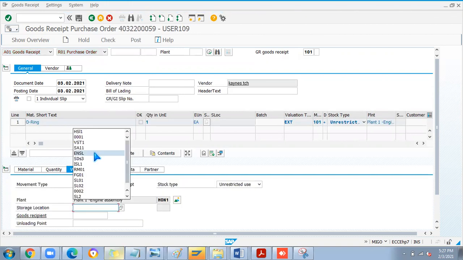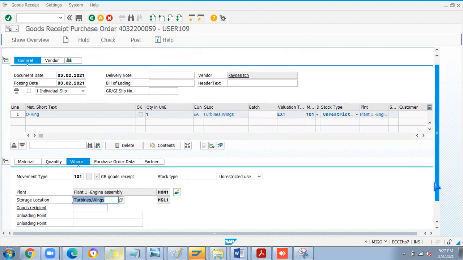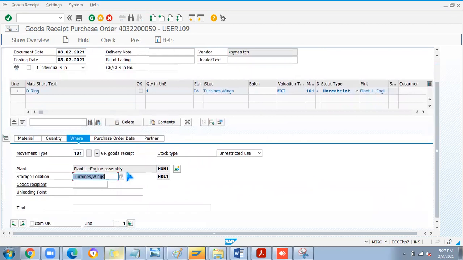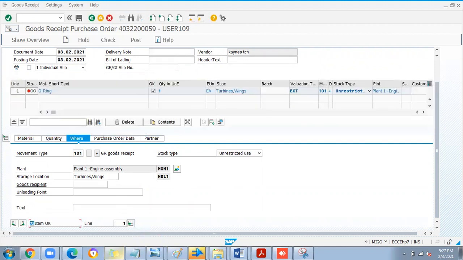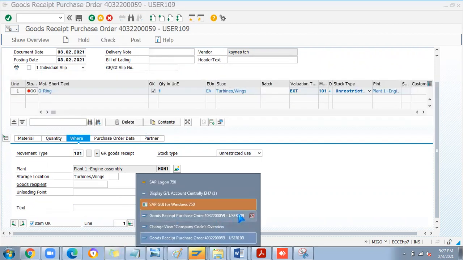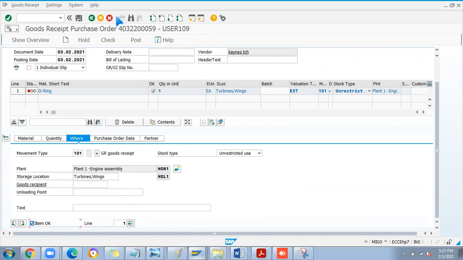Because all this setup was done before, everything was good and even posting also happened. Yesterday night, someone changed all these settings, and suddenly it is not allowing us. Let me close this, it is already open in some other session. Okay, check it. Then I'll post.